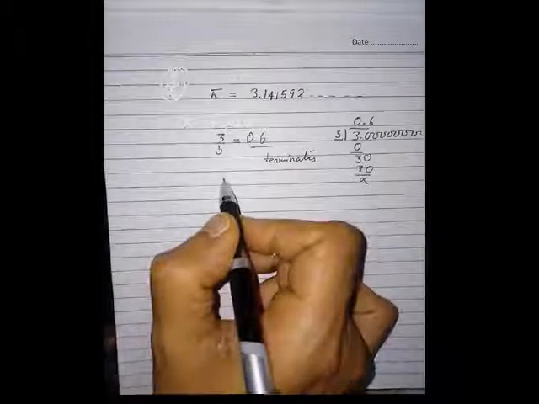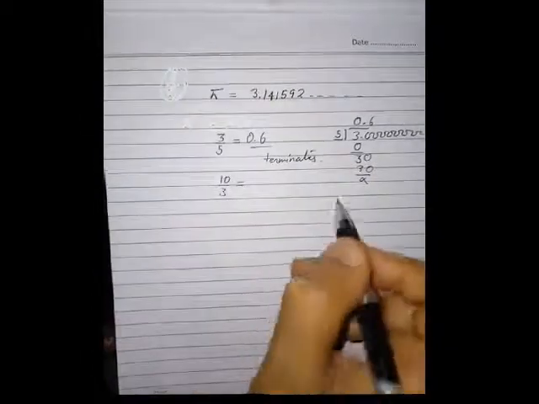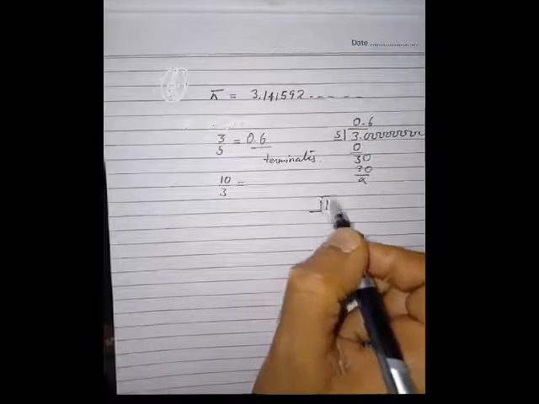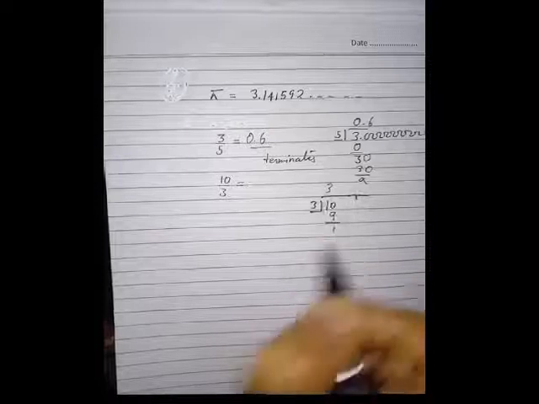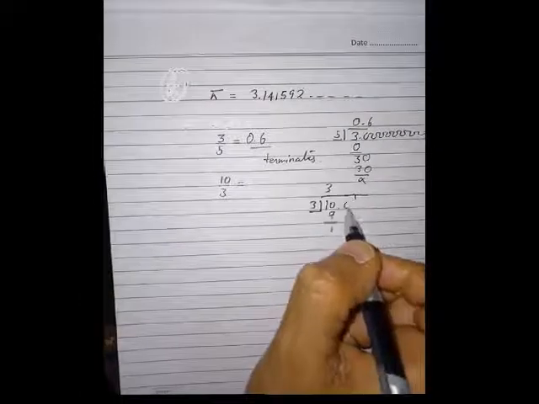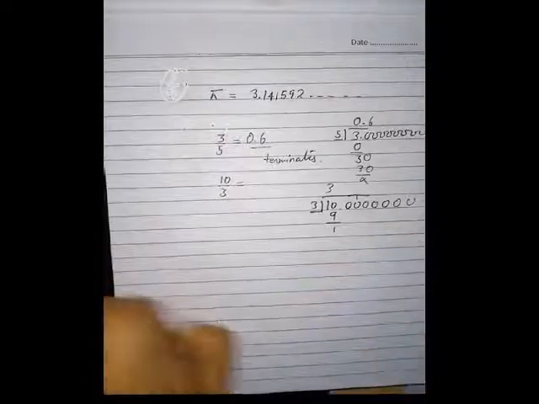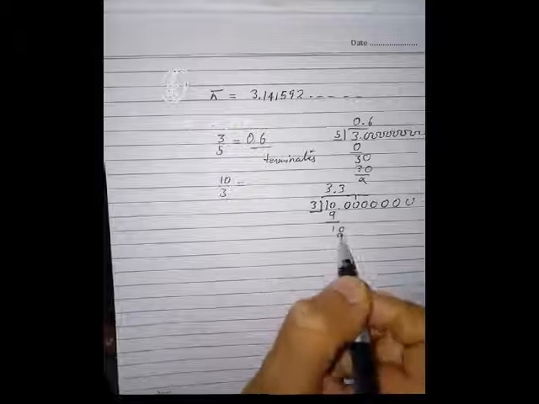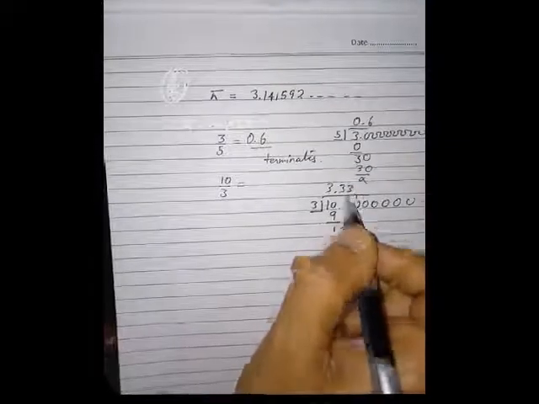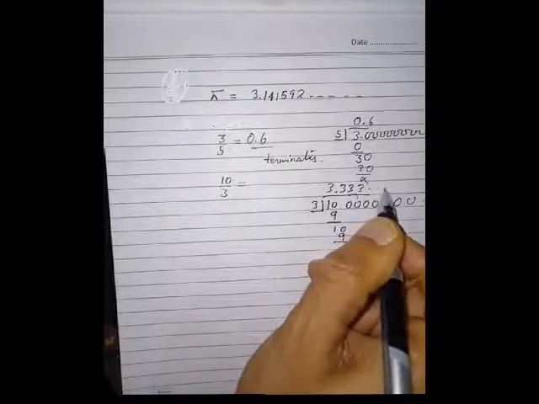Now let us divide 10 by 3. 10 when divided by 3 gives 3 and 1 as a remainder. 10 can also be written as 10.000 and so on. So the decimal is there, then again 10, then again 10, then again 10 and so on.